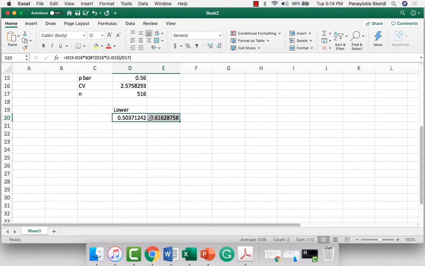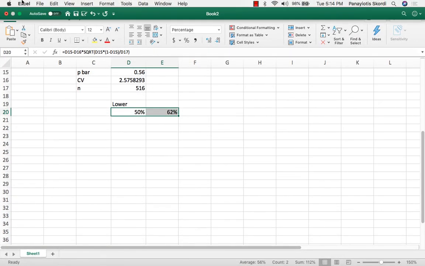So our answer is, should we look to 2 decimal places? Should we express it as a percentage? You have to read the question to see. Let's express it as a percentage, and we can change the decimal places, 1 decimal place, 2 decimal places, no decimal places. So basically we're saying that our 99% confidence interval suggests that between 50 and 62% of the people will vote in favor of the measure. So between 50 and 62%.